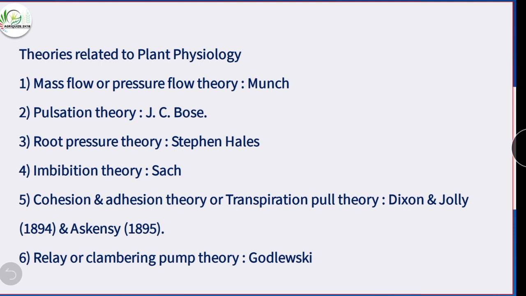Pulsation theory was given by J.C. Bose. Root pressure theory was given by Stephen Hales. Imbibition theory was given by Sachs. Cohesion adhesion theory and transpiration pull theory was given by Dixon and Joly in 1894 and Askenasy in 1895. And relay or clambering pump theory was given by Godlewski.